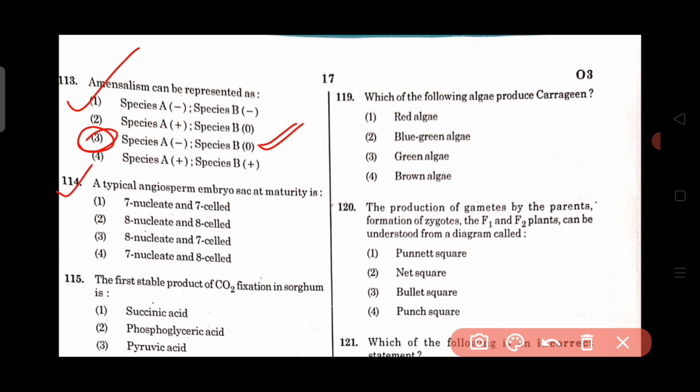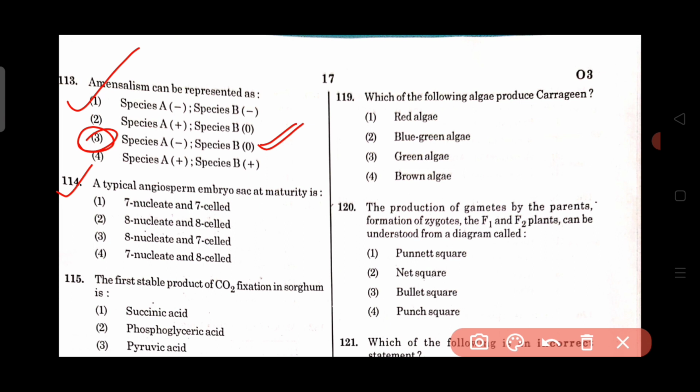Then question number 114. A typical angiosperm embryo sac at maturity is. Option number 1 7 nucleate and 7 celled, 8 nucleate and 8 celled, 8 nucleate and 7 celled, 7 nucleate and 8 celled. So at maturity, the chalazal end of the embryo sac contains 3 antipodal cells, and in the micropylar end there are 2 synergid cells and an egg cell, and in the center a large central cell is present.